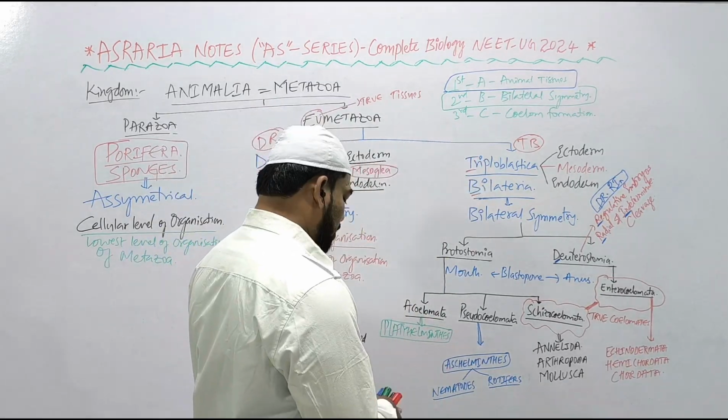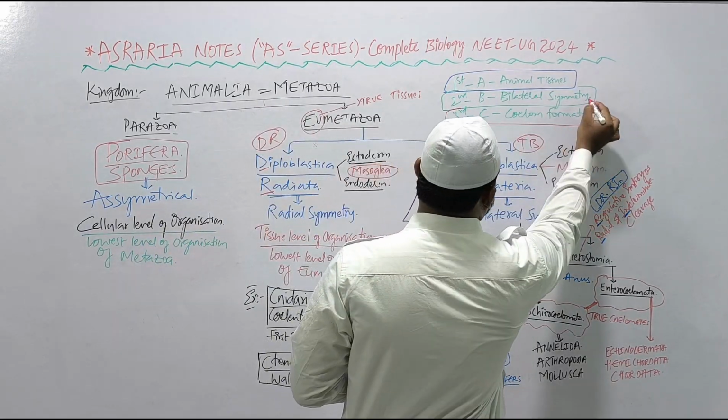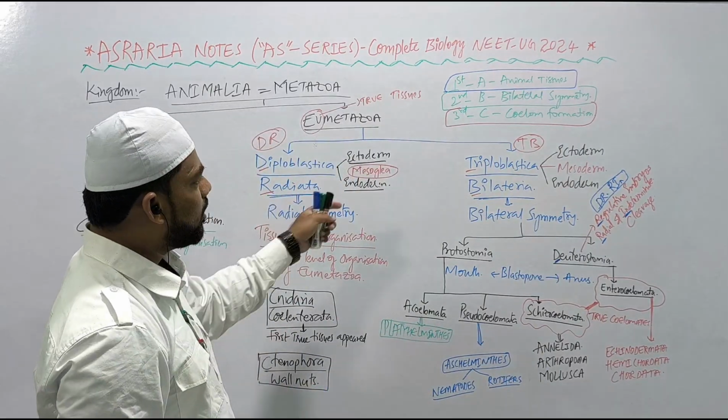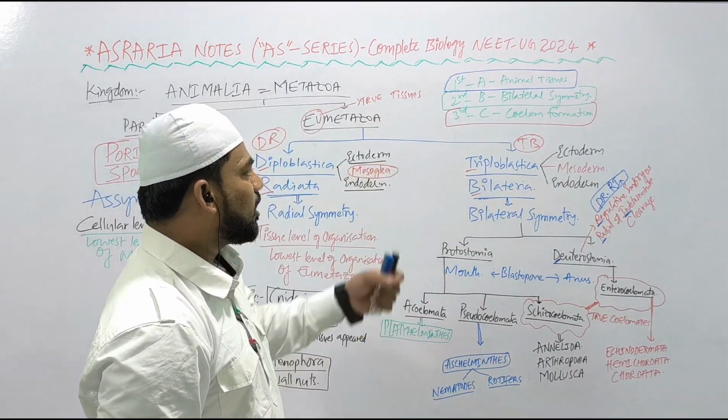C for coelom formation, right? Third key transition, C for coelom formation. First key transition, A for animal tissues formation. Second key transition, B for bilateral symmetry. Third key transition, C for coelom formation.